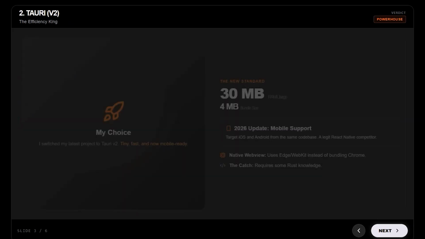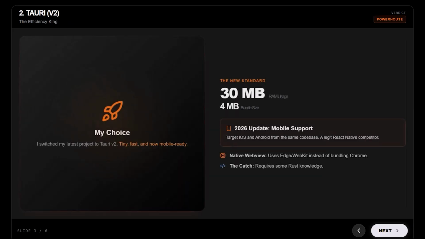Number 2: Tauri, the efficiency king. Two years ago, Tauri was promising. In 2026, with Tauri version 2 now stable, it is a powerhouse. The stats? My Tauri app was 4 megabytes. Yes, 4 megabytes. It used only 30 megabytes of RAM.